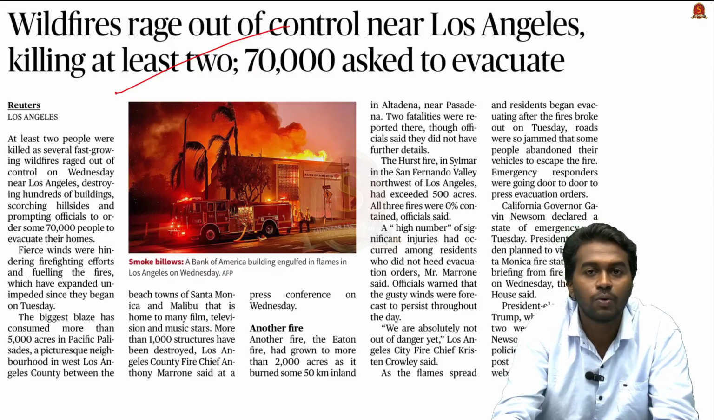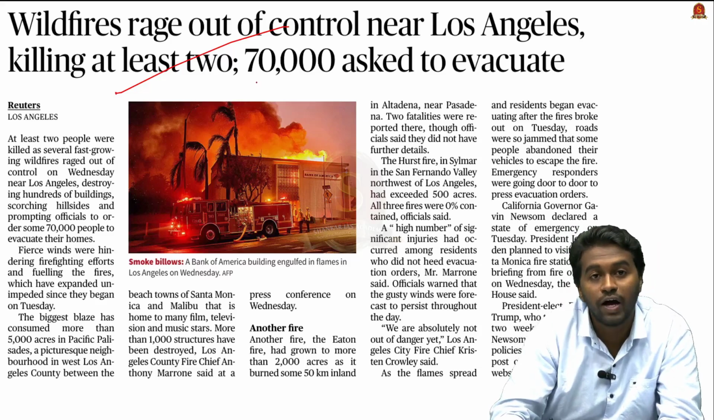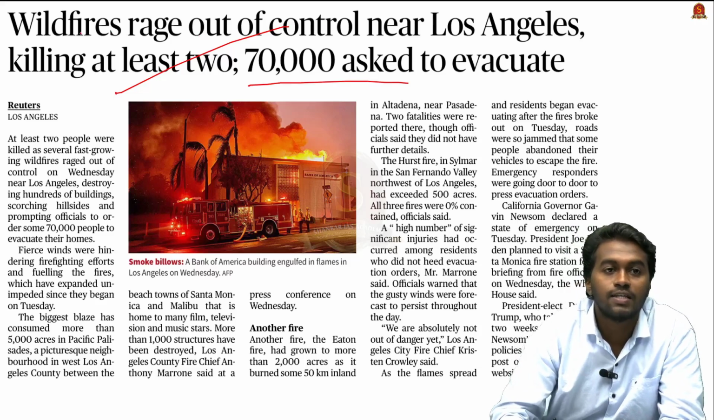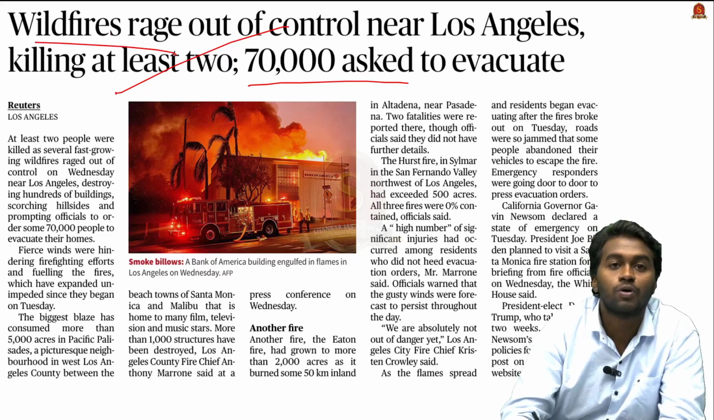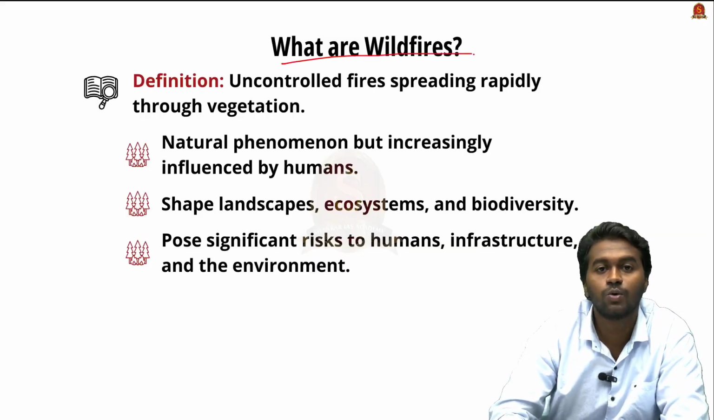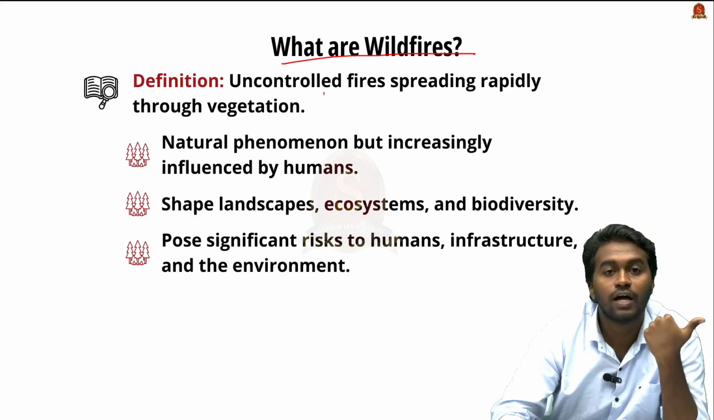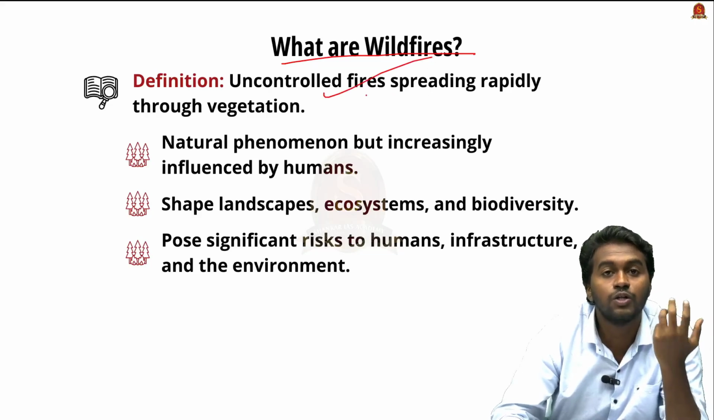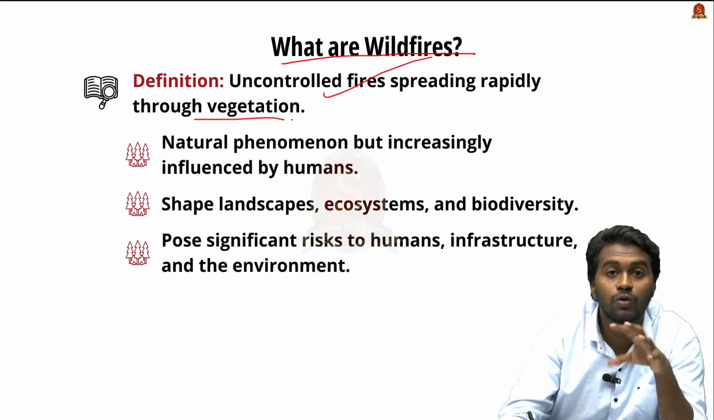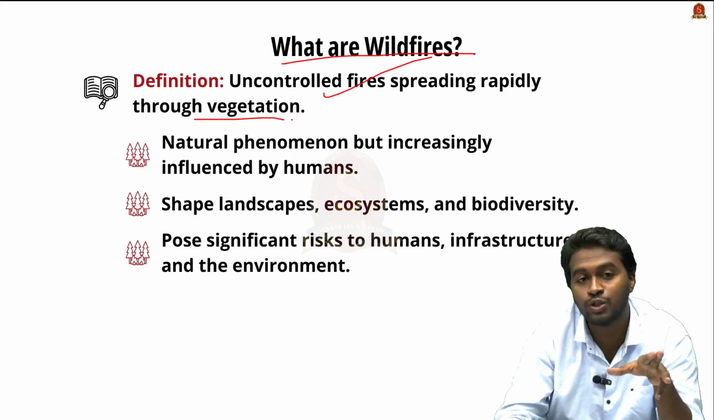Wildfires rage out of control near Los Angeles, killing at least 16, and 70,000 asked to evacuate. So from that headline itself, we know that the topic for the discussion is wildfire. So what are wildfires? They are uncontrolled fires spreading rapidly through vegetation, and they can be caused by both natural or anthropogenic reasons.